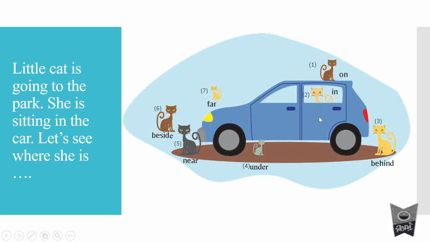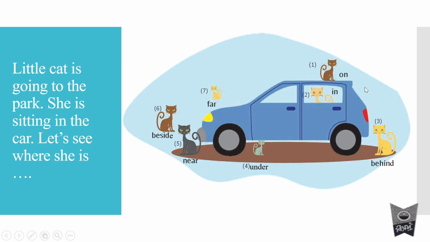Where is the third one? Look here. The cat is behind the car. In the fourth, she has gone below. कार के नीचे जाके बैठी है तो नीचे it is called as under. Fourth, the cat is under the car. Where is the cat? Cat is under the car.